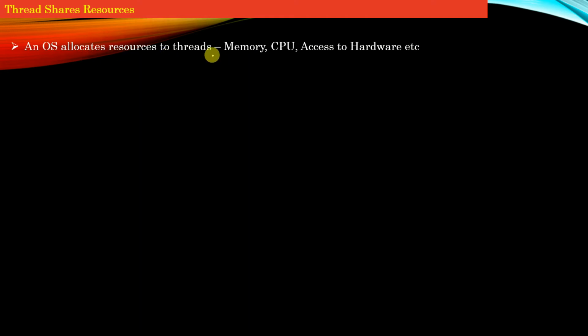So guys, now let us discuss that if there are n number of threads of a process, what are the resources all those threads share amongst themselves. It is also important that we have a conceptual understanding regarding how threads are managed by the operating system, right? To start with, an operating system allocates resources to the threads. Those resources could be memory, it could be CPU, it could be access to the hardware, right?